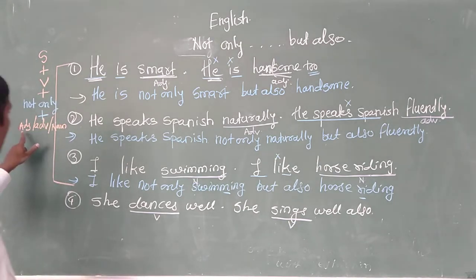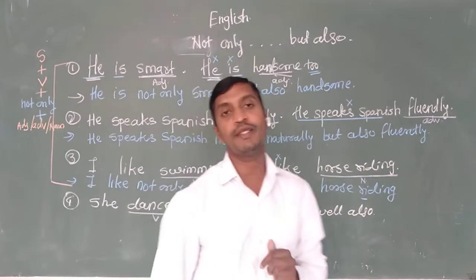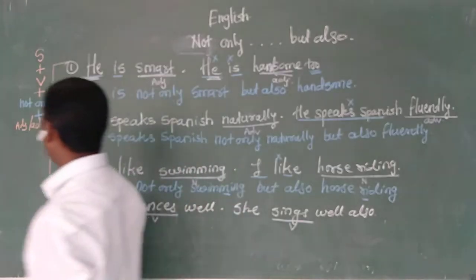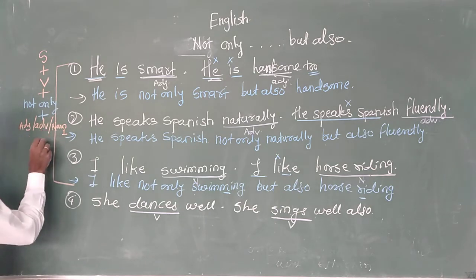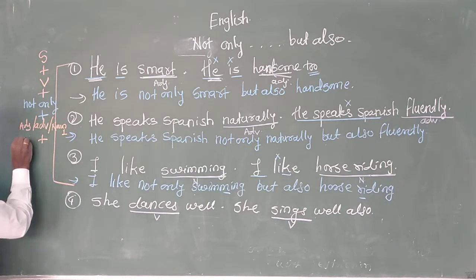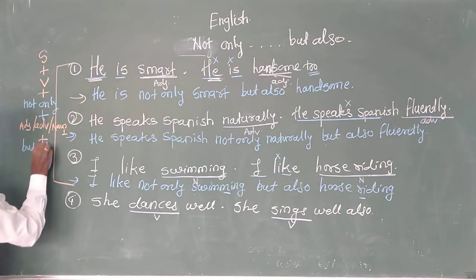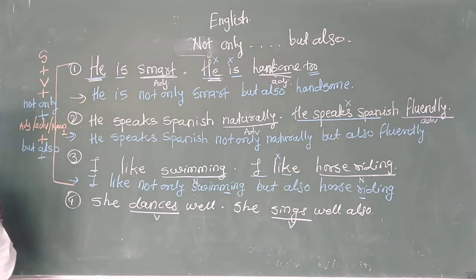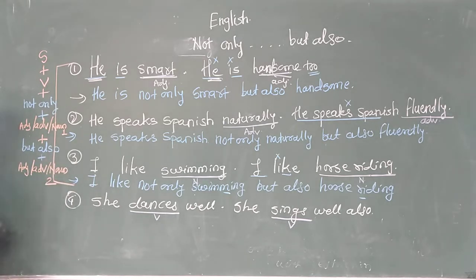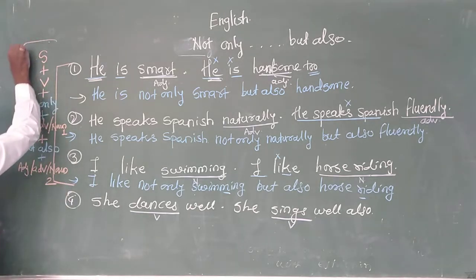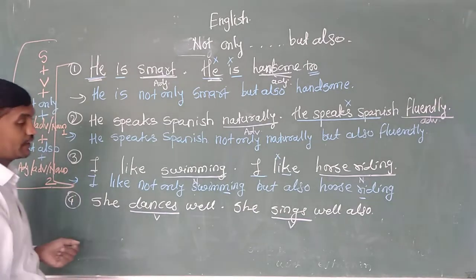There may be an adjective, an adverb, or a noun. This will be adjective 1, adverb 1 or noun 1, plus but also, plus either adjective or adverb or noun second. This will be the structure for these three sentences, my dear students.